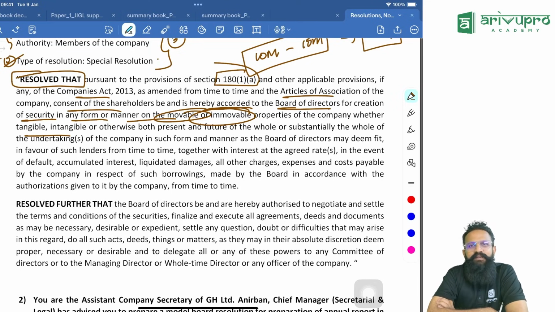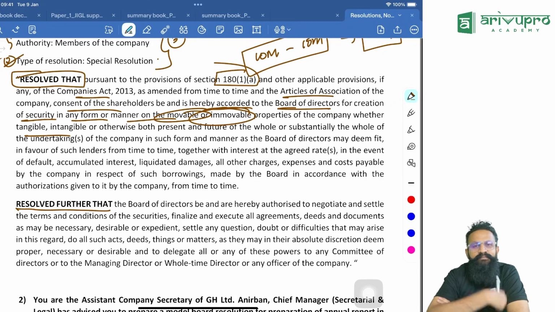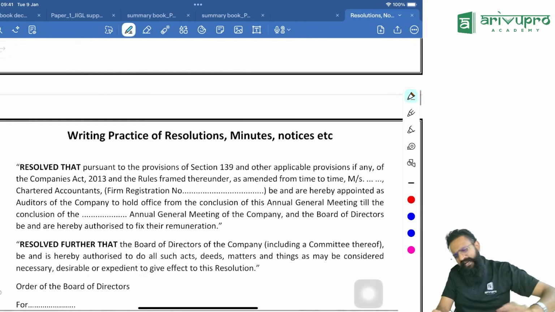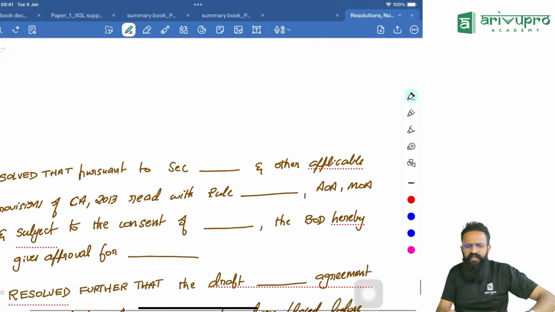You guys don't experiment in your exam. You also write your first paragraph as resolved that only. My second paragraph, I'll write it as resolved further that. Third paragraph, again it will be resolved further that. Are you getting the point? Now, what is the resolution we are passing for? For creation of security, directly go to the format I'm telling you, directly write that particular thing here.